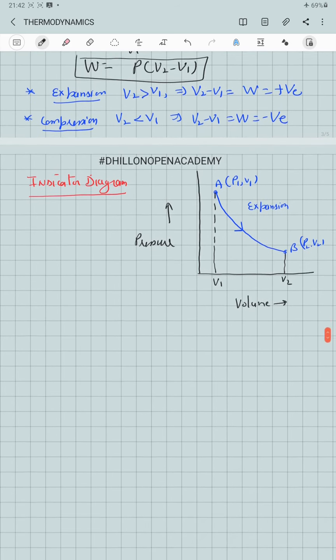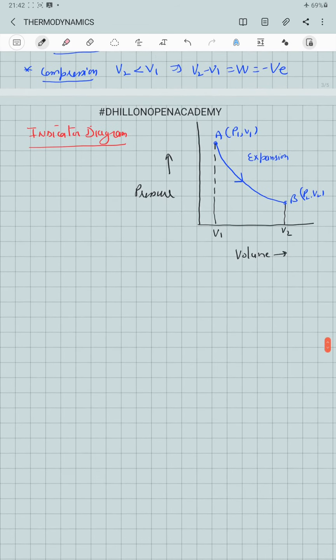An important thing that we have to remember about the indicator diagram is that the area under the PV graph or PV diagram or indicator graph is numerically representing the work done on the thermodynamic system or by the thermodynamic system. So if it is expansion, it will represent the work done by the system. If it is compression, it will represent the work done on the system.